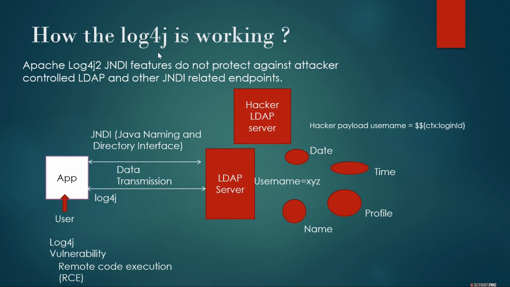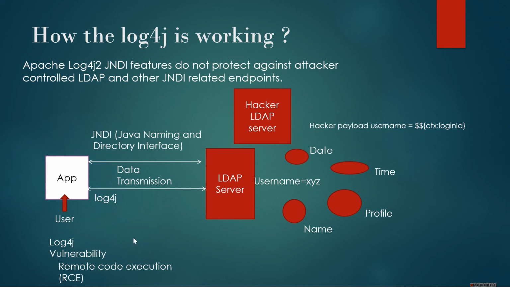Now we will learn how Log4j works. I have created a small diagram here, and with this diagram I will explain the Log4j workflow. Suppose there is an application, here is the user, and this is a server, an LDAP server, and here there is some data.